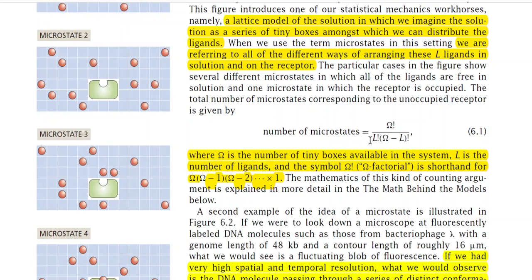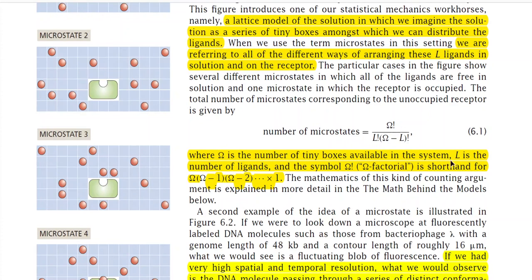So what is this number? This is the number of microstates, the total number of microstates corresponding to the unoccupied receptor. Here you see omega. What is omega? Here omega is the number of tiny boxes available in the system.